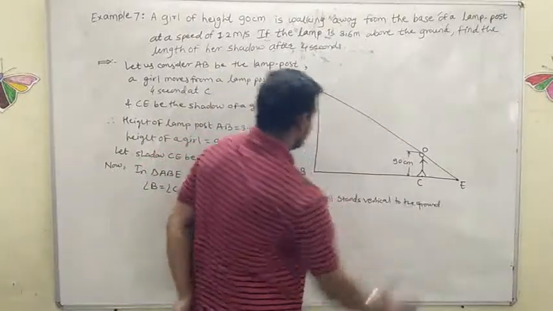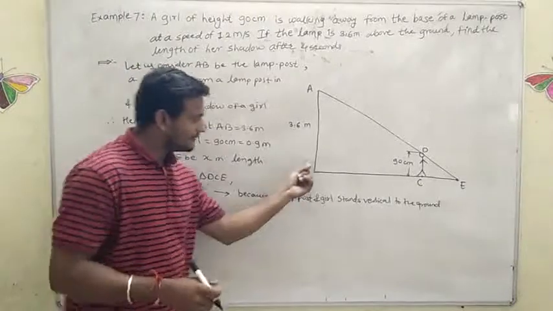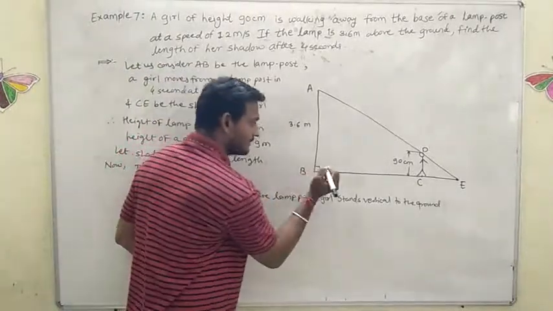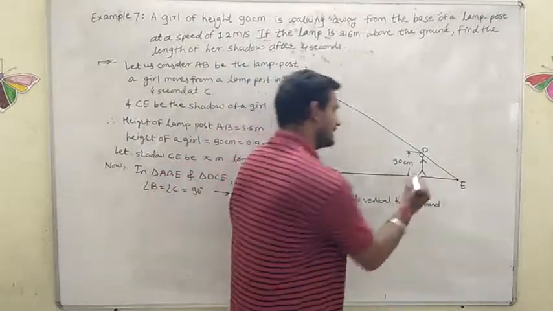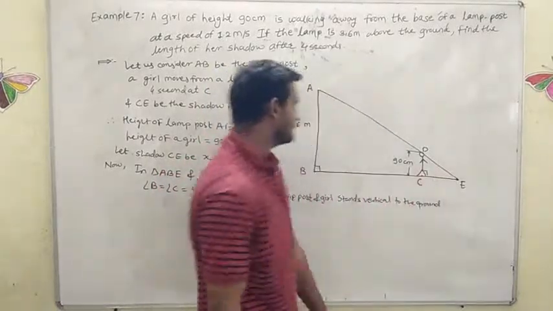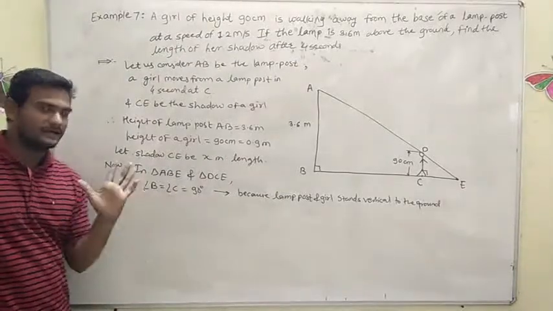You can see here, the pole is always vertical to the ground, therefore this angle will become 90 degrees. And the girl also stands vertically, therefore this angle is also equal to 90 degrees. Therefore we got angle B is equal to angle C is equal to 90 degrees.